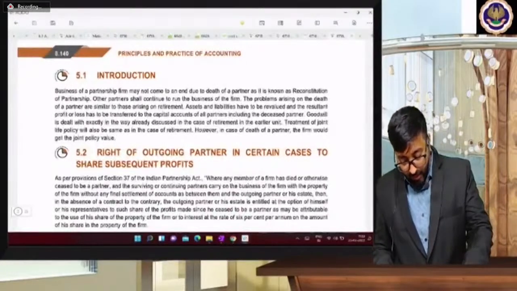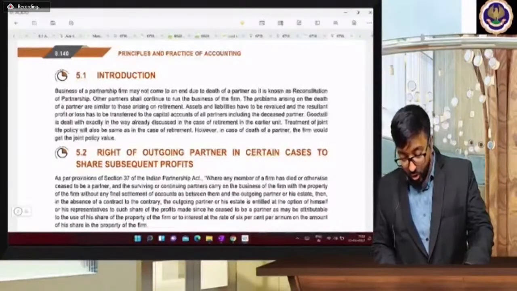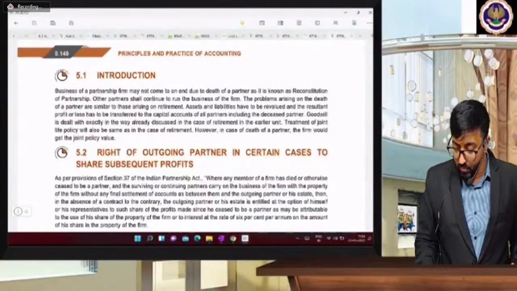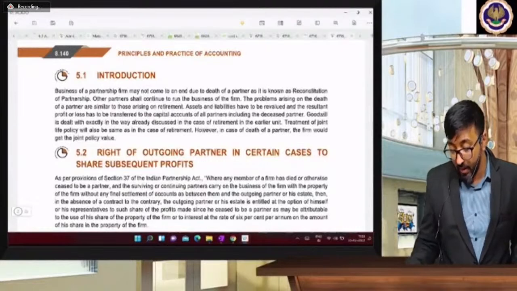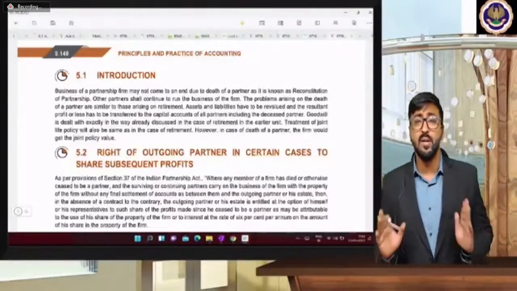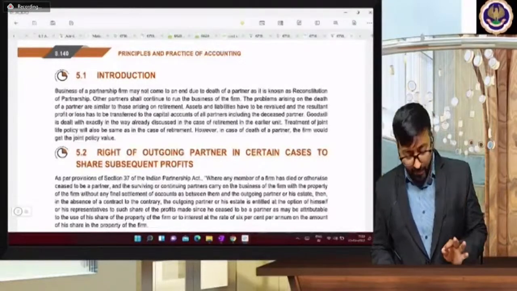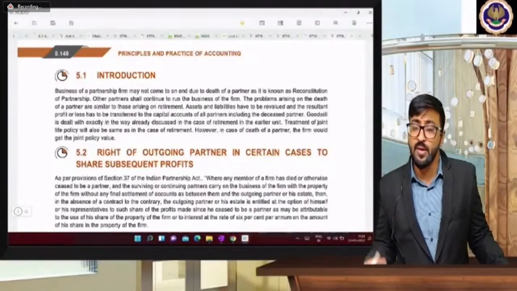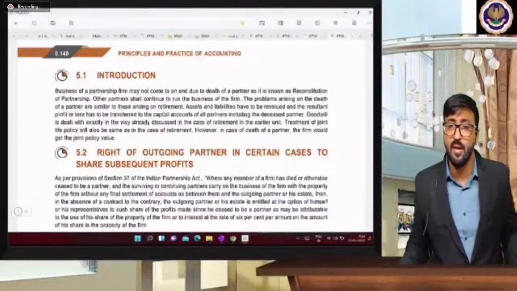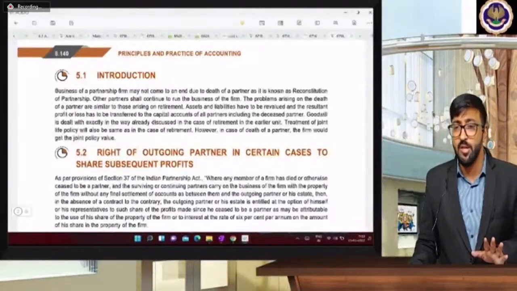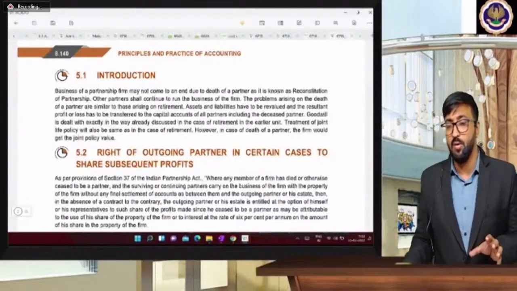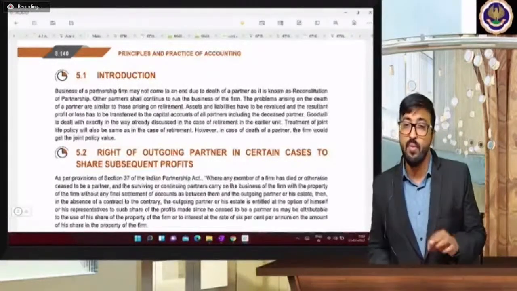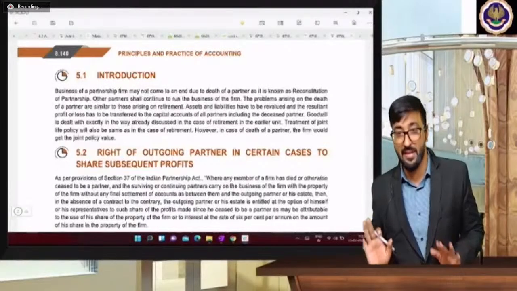Sir, from where can we do the extra questions? No, beta. No need to solve n number of questions. Your study material is the best material. I'm telling you from the very first day, Sparsh. If you focus on your study material and if you understand all adjustments of study material, at least at foundation level, I can give you not 100% assurance, but 99% assurance that your paper will be from study material, by my past experience.